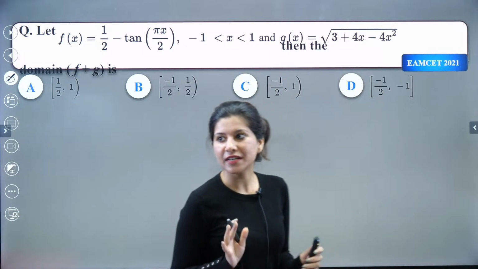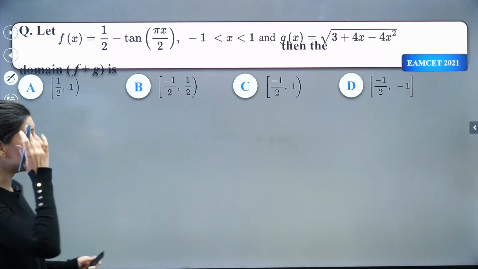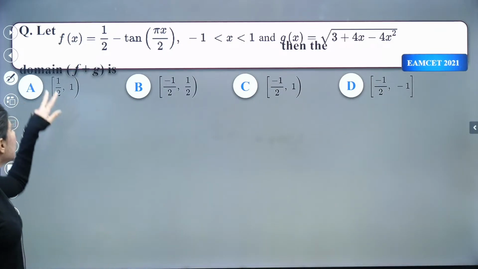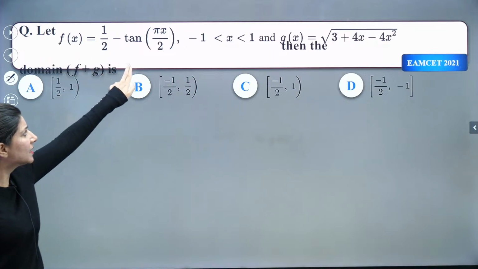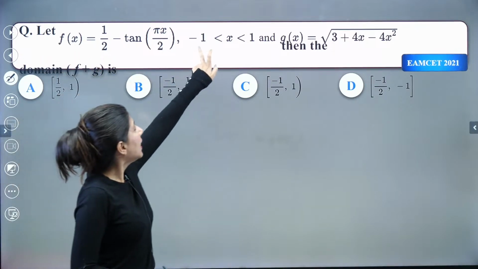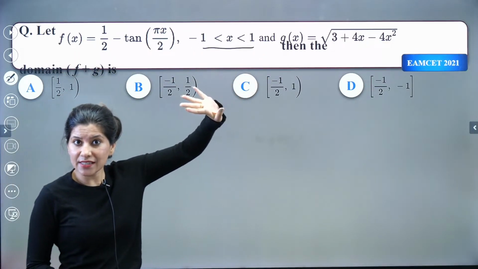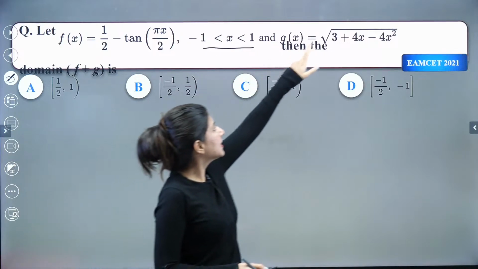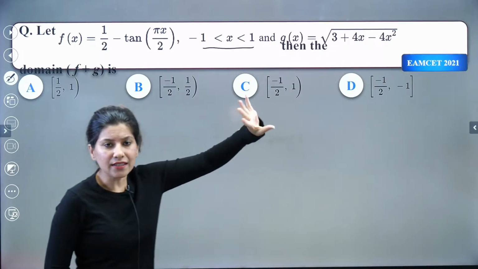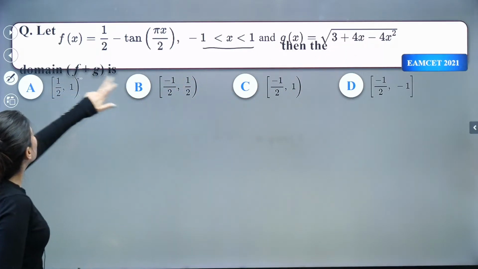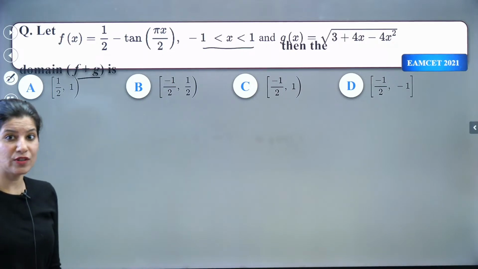Alright. Next question. Are we ready for the next question? Let us solve this. Let us try to solve it. So what they are saying is f(x) is this. Right? And the range of x is given to us. g(x) is this. Right? And what they are saying is the domain of f plus g is something which we need to calculate.